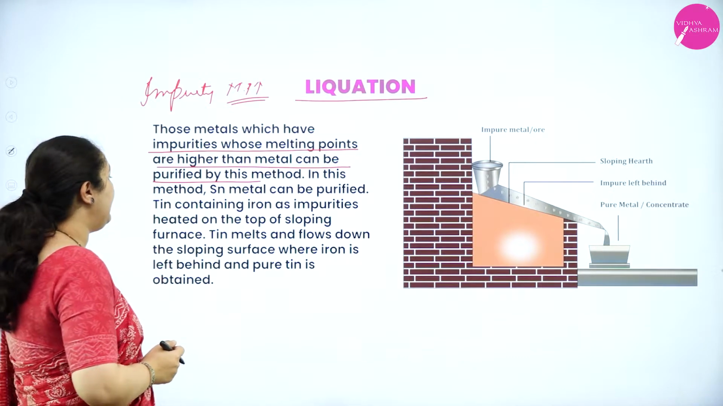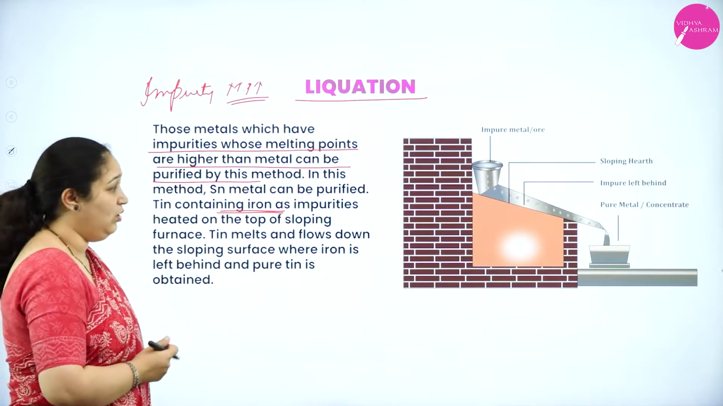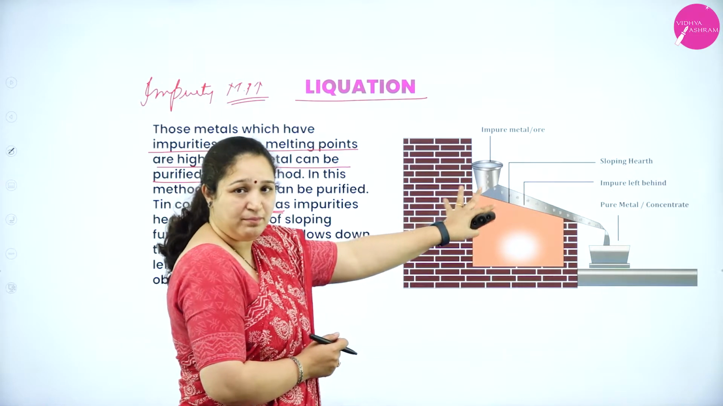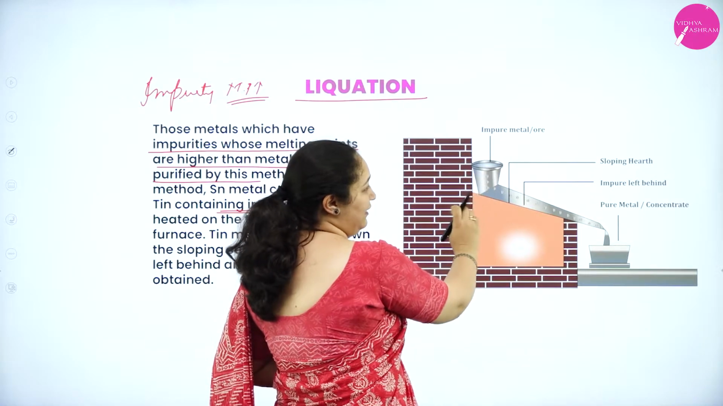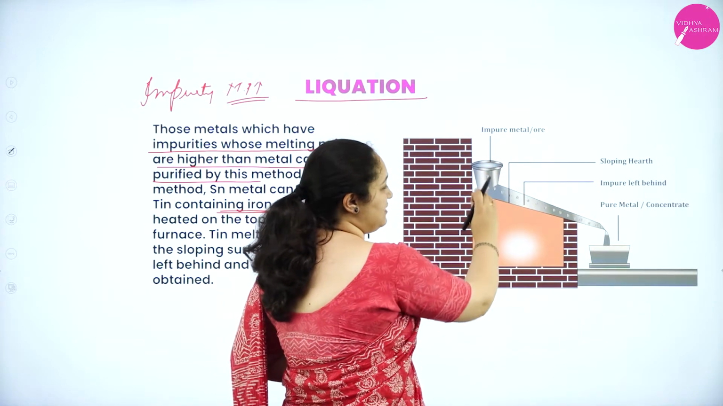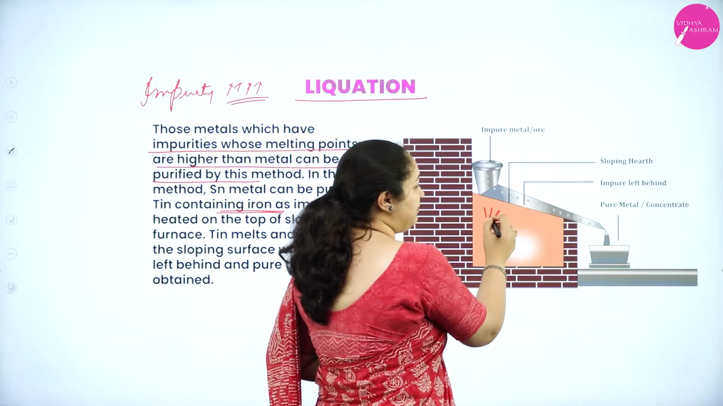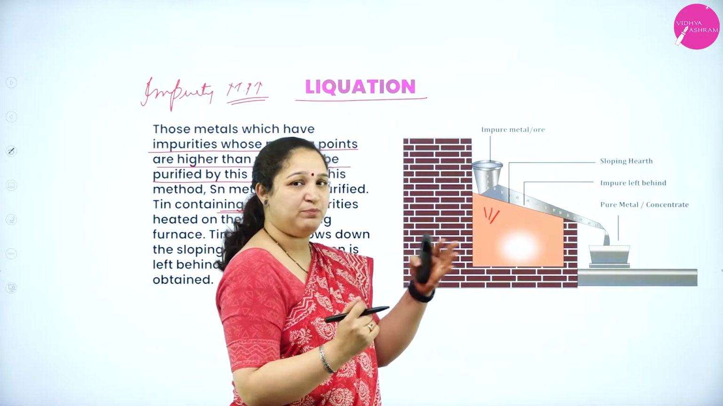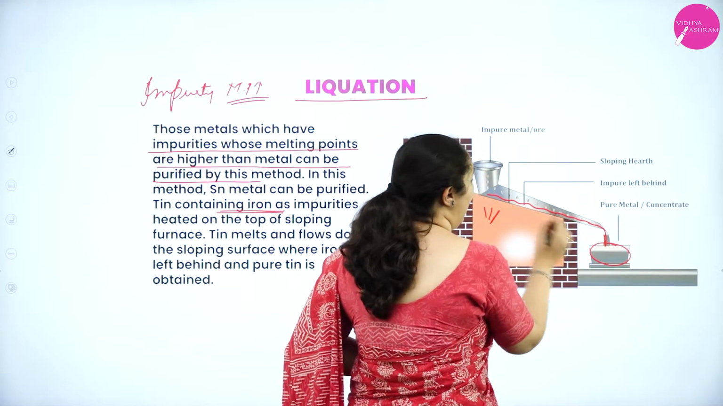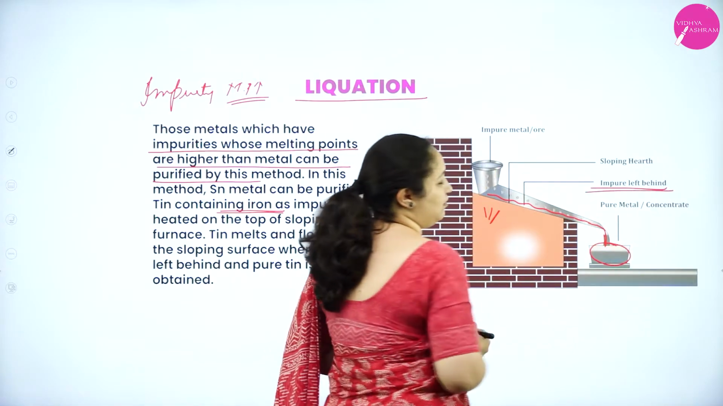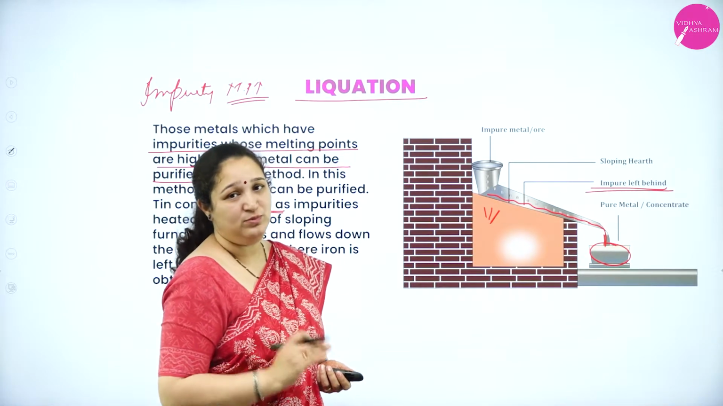For example, I can take tin, and the contaminant is iron. So if I take the impure tin metal here and start heating, the impure metal or the ore is added on a sloping hearth, because it has got a slope like this, and we start heating. When it is heated, tin has a lower melting point compared to iron. So slowly tin will start melting and it can be collected. Iron is not yet melted, so the impurity is just left behind as it is. So this is called the liquation process.